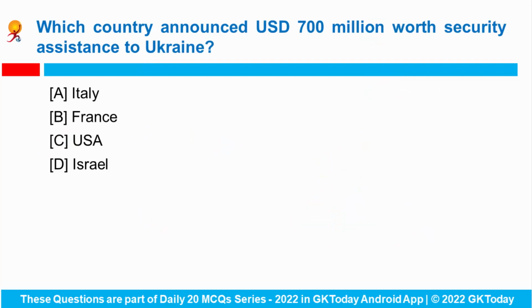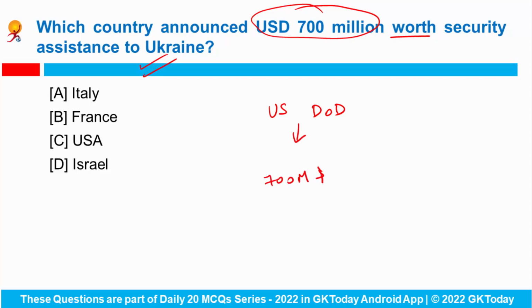Fine. Next question. Which country announced $700 million worth of security assistance to Ukraine? The United States Department of Defense announced the authorization of security assistance valued at up to $700 million.